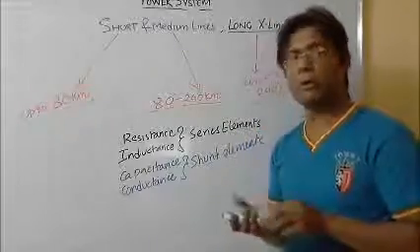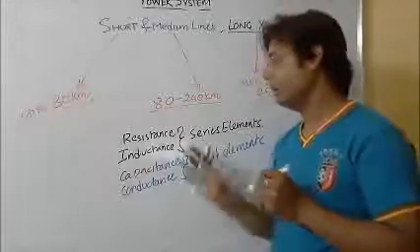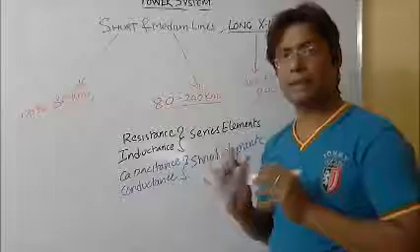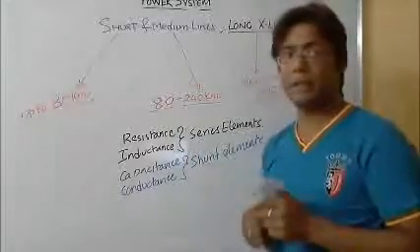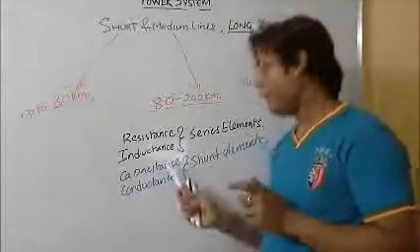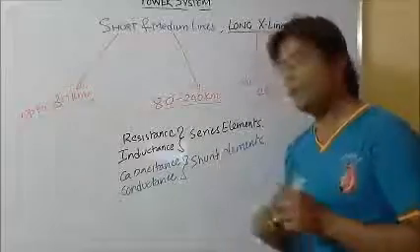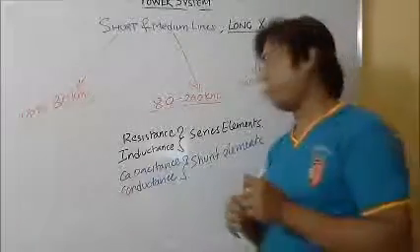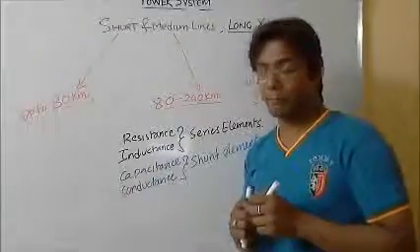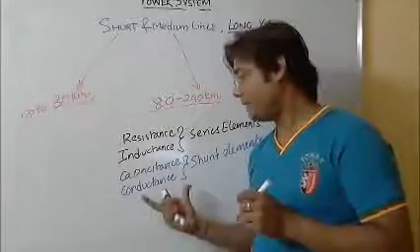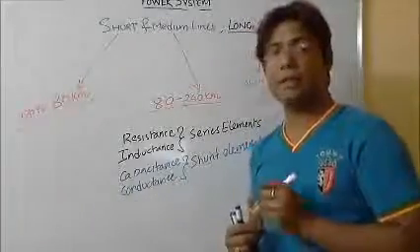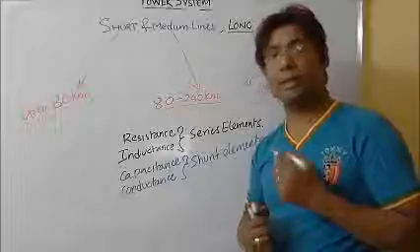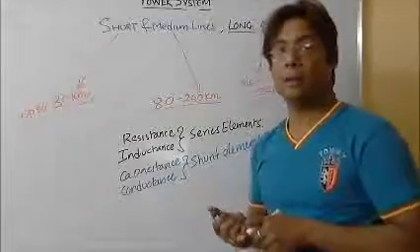This is an important thing to understand, so please remember this as it is. The resistance and inductance are series elements. The capacitance and conductance are shunt elements. In a short line, the capacitance and conductance, which are the shunt elements, are normally neglected.